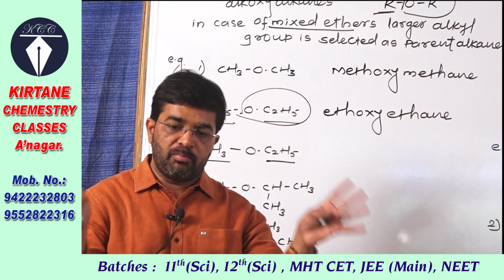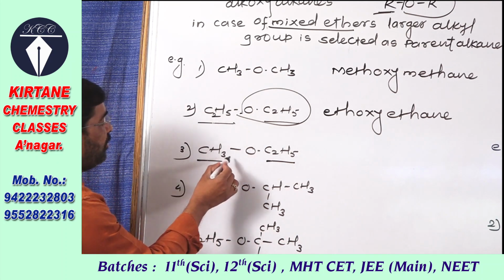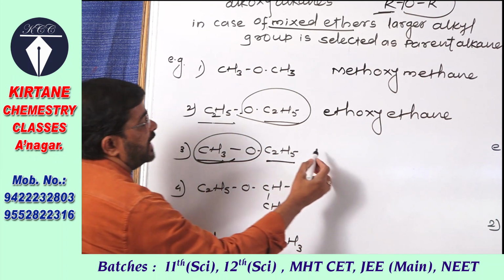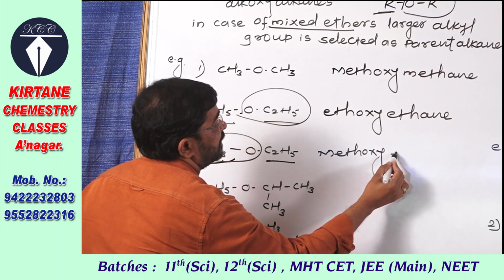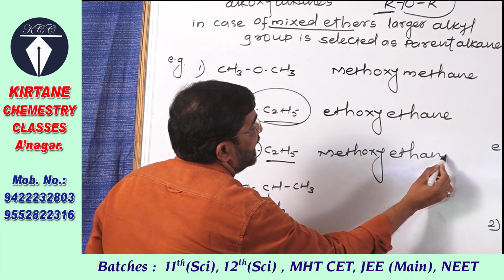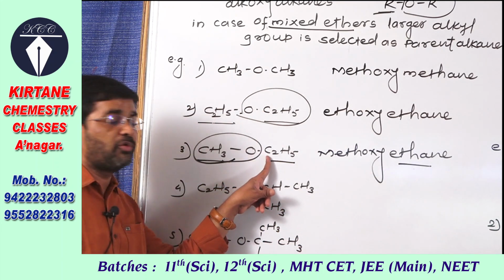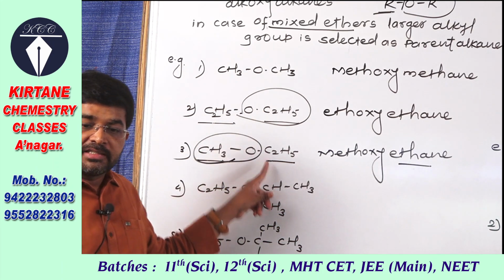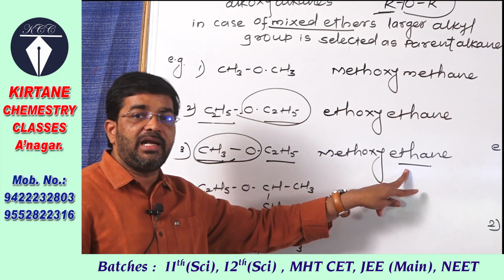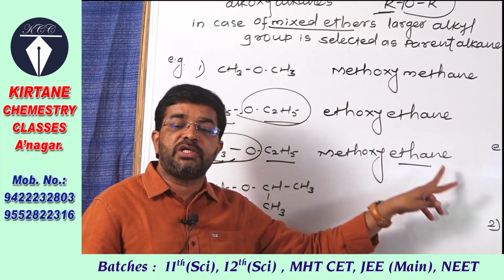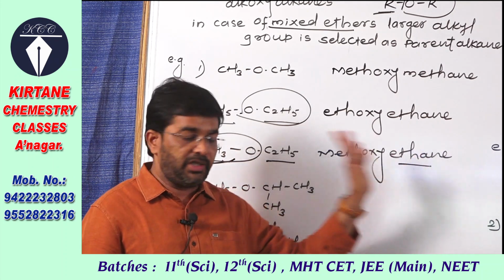The smaller group is taken as methoxy, and the larger alkyl group, which has two carbon atoms, is taken as the parent alkane, and it is methoxyethane. This is methoxyethane.